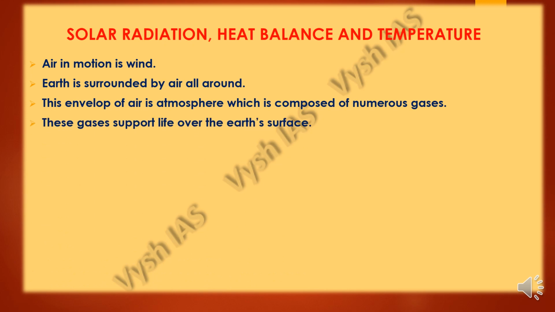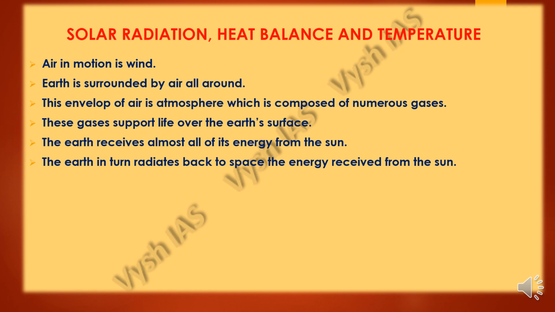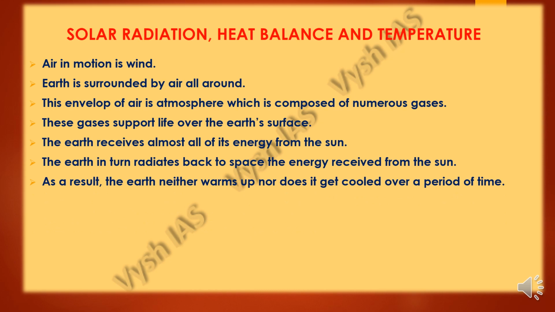These gases support life over the earth's surface, and the earth receives almost all its energy from the sun in the form of solar radiation, insolation, and all that. Not only does the earth receive energy from the sun, it also radiates back the same energy to space. Because of this, it creates a sort of balance. The earth will not be very warm or heated up, and neither will it be very cold. Over a period of time, it balances off.